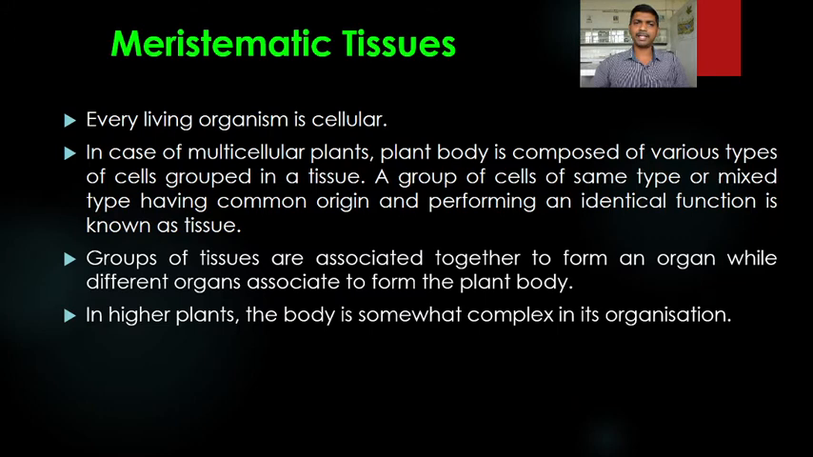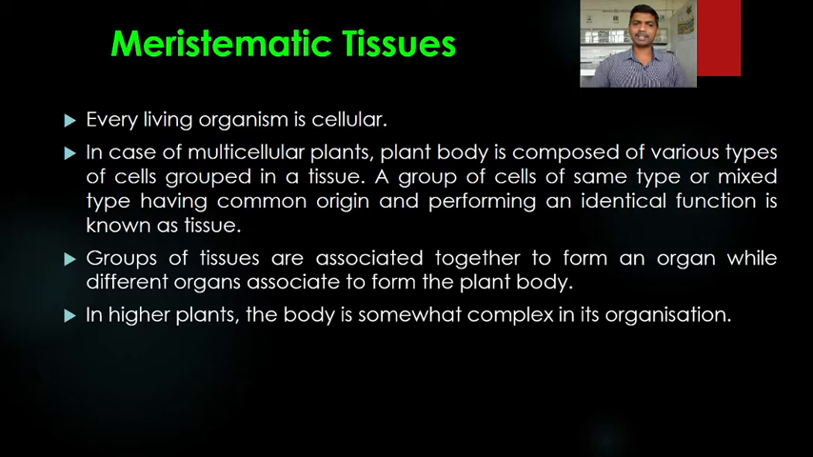So in case of multicellular plants, if we study the organization of the plant body, it is made up of different types of cells that have been grouped in a tissue. What is tissue? Tissue is a group of cells of same type or mixed type having common origin and performing an identical function. Now, what is an organ? An organ is a group of tissues that are associated together, while different organs associate to form the plant body. So this is the composition of the plant body in case of a multicellular organism.